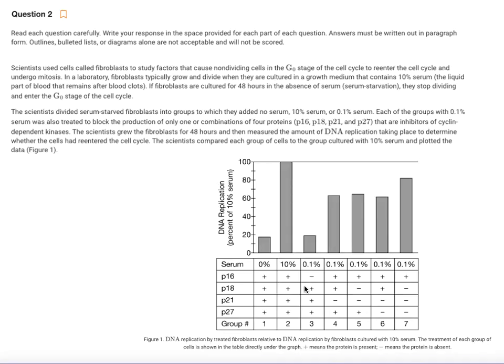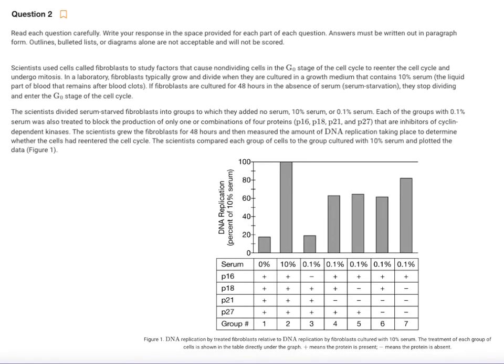So the important thing to know here is that G0 is going to be the stage of the cell cycle where everything's kind of on hold. And we kind of talked about it. There was the circle diagram of the cell cycle, and then G0 was sort of off up in the northeast corner where it was just like nothing's happening. DNA is not replicating, the cell's not growing. It's just in stasis. It's doing its job, it's metabolizing, it's producing things that it needs to produce, but it's just not replicating its DNA. It's not preparing to divide in any way. It's on hold. So let's take a look at what they want us to do with this.